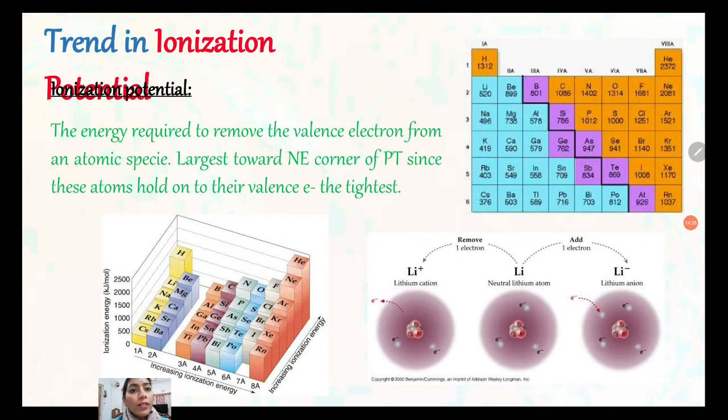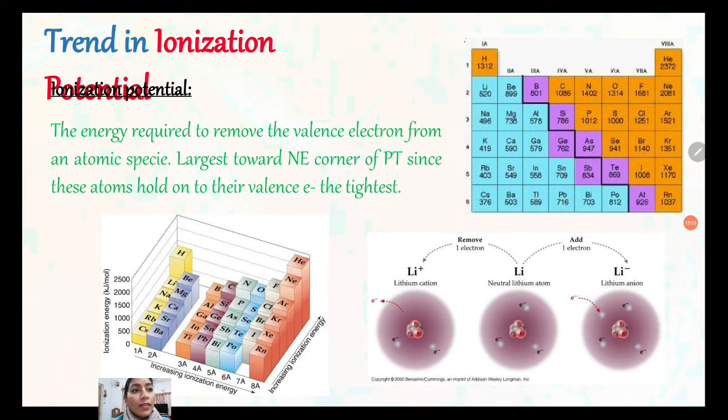Now the trend in ionization potential. What is the ionization potential? The energy required to remove an electron from the outermost orbit is called the IP or ionization potential. The energy required to remove a valence electron is largest for atomic species towards the north corner of the periodic table, since these atoms hold on to their valence electrons the tightest.